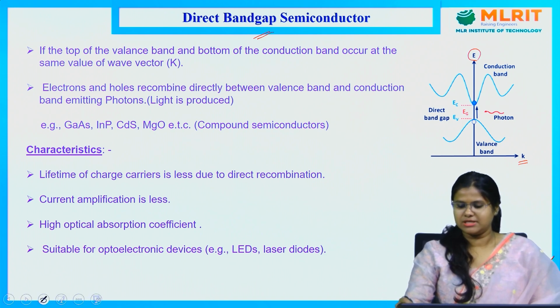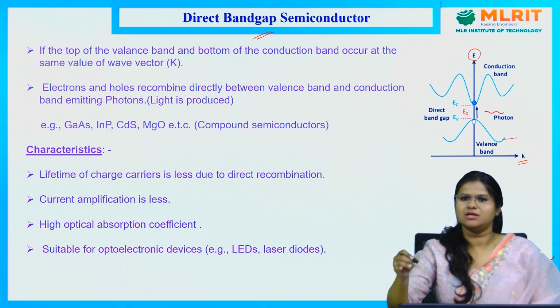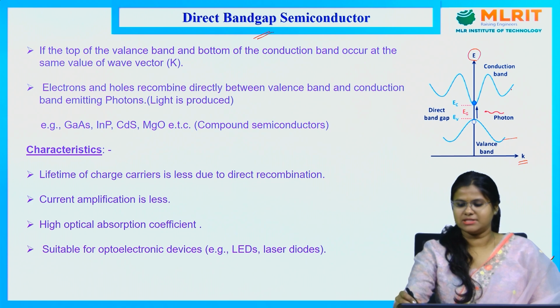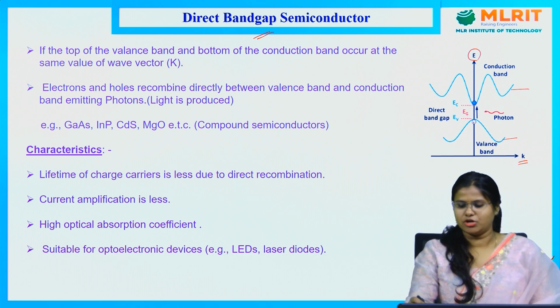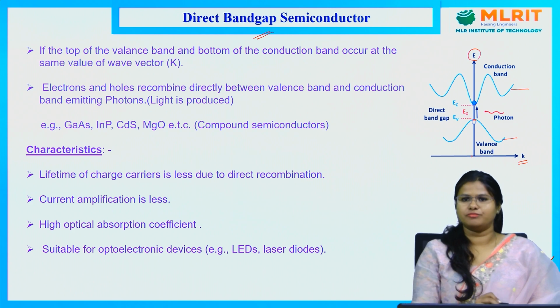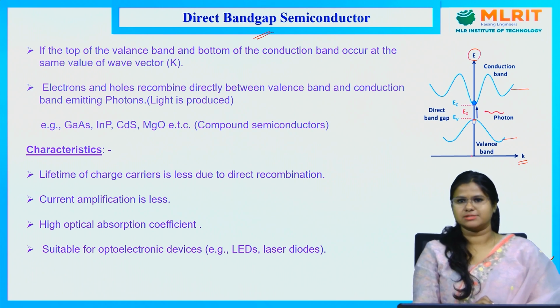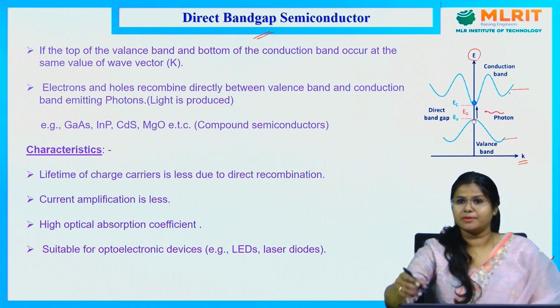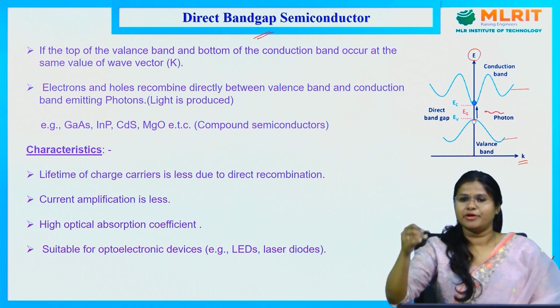Now you can see here, this curve represents the top of the valence band, and this curve represents the bottom of the conduction band. If the bottom of the conduction band and the top of the valence band lie at the same value of the wave vector, then this type of semiconductor is known as a direct bandgap semiconductor.